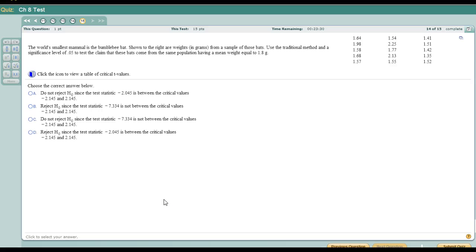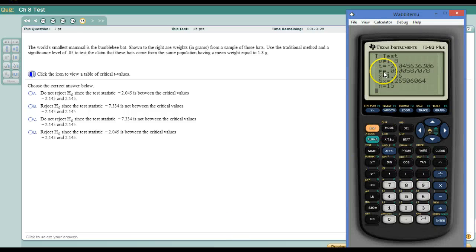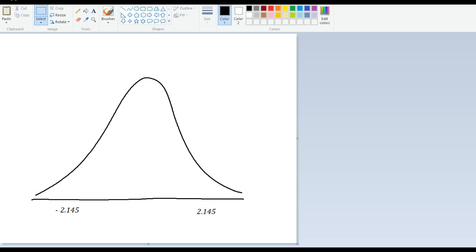and our test statistic is negative 2.045. So we do not reject the null hypothesis. This number falls between the two critical values, meaning that it's not in the tails of the bell curve. Alright, so here's our two critical numbers. These are our critical regions, these shaded areas.